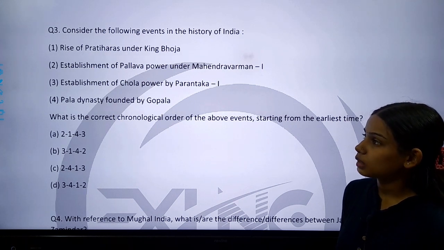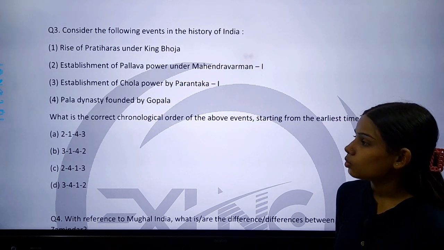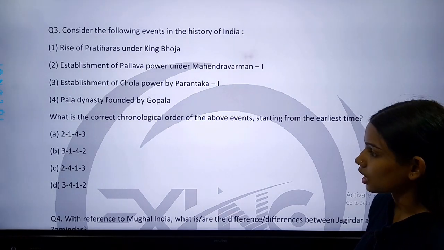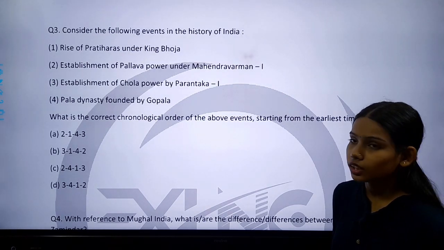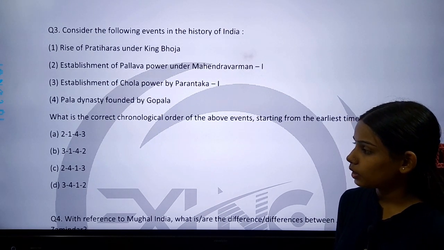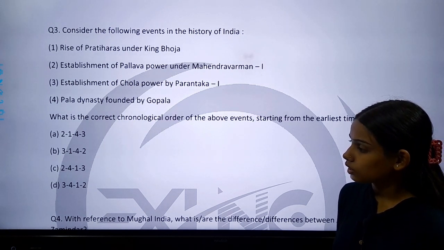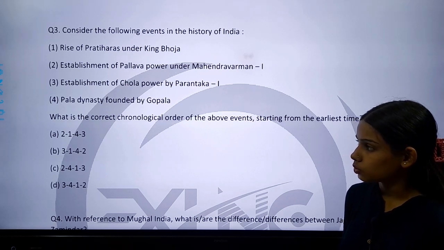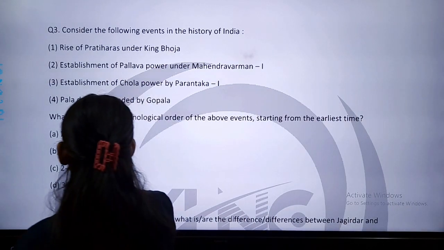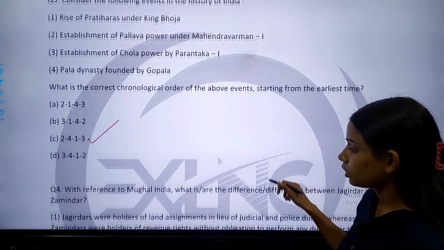So there are 4 statements given here and you have to arrange them in the correct chronological order. What is the correct chronological order of the above events starting from the earliest time? The options are given here. Option A is 2143. Option B is 3142. Option C is 2413. Option D is 3412. So the correct answer is option C, that is the correct chronological order. Now come to question number 4.